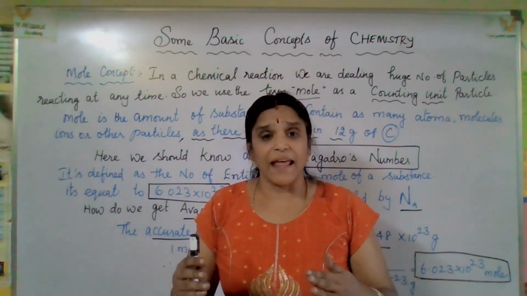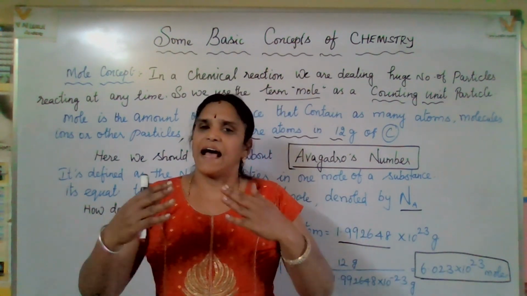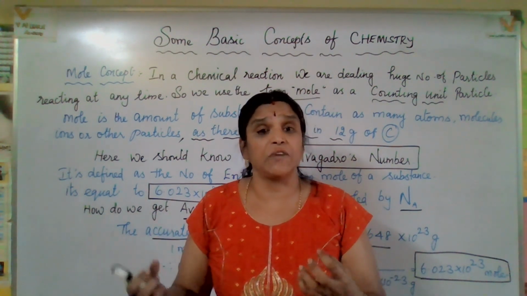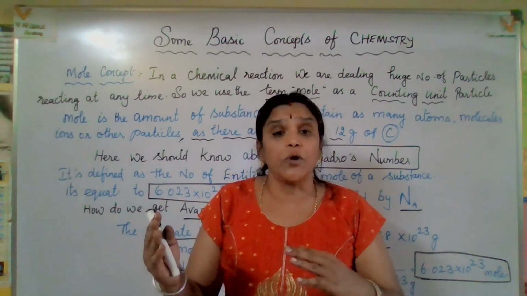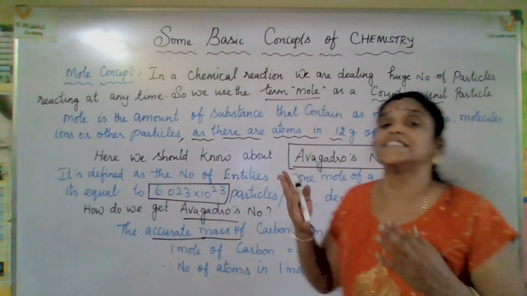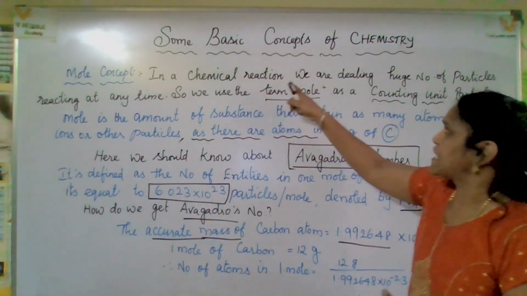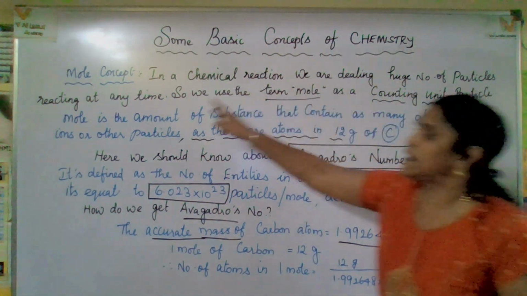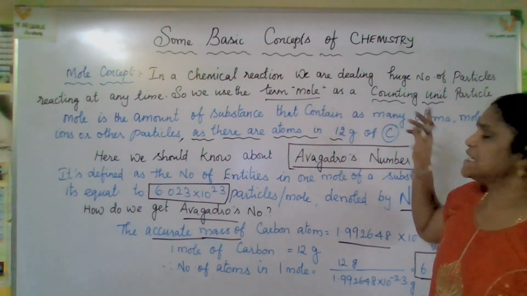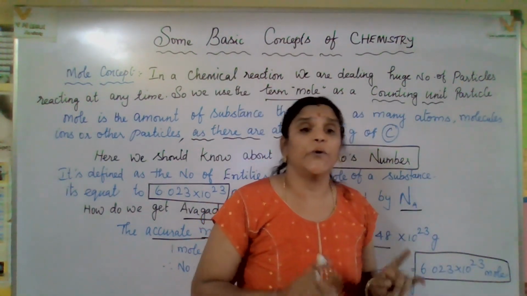Here, in a chemical reaction, a huge number of atoms, ions, molecules, substances or particles are reacting at a time. So we need some measurement, some terms to count. In that way, the mole is nothing but a counting unit of particles. In a chemical reaction we are dealing with a huge number of particles reacting at any time, so we use the term mole as a counting unit of particles. It is just a counting unit of particles.